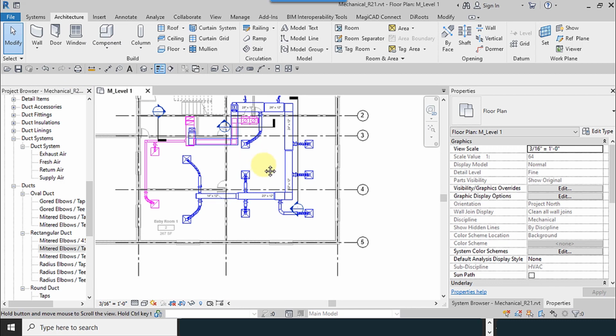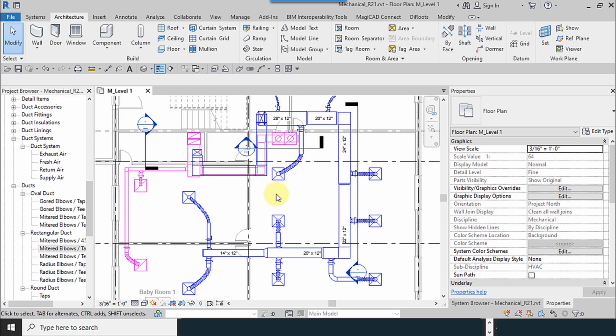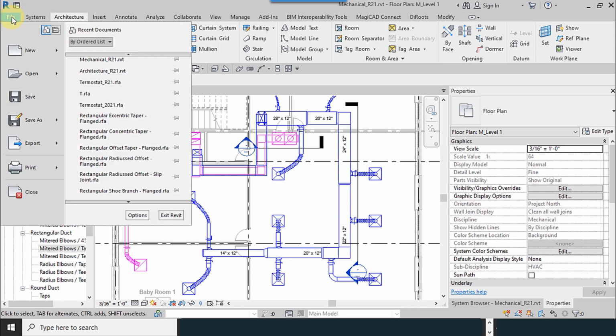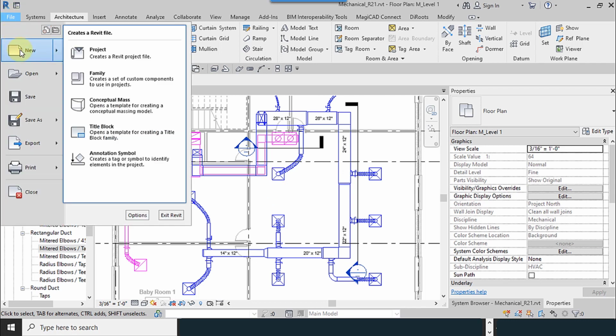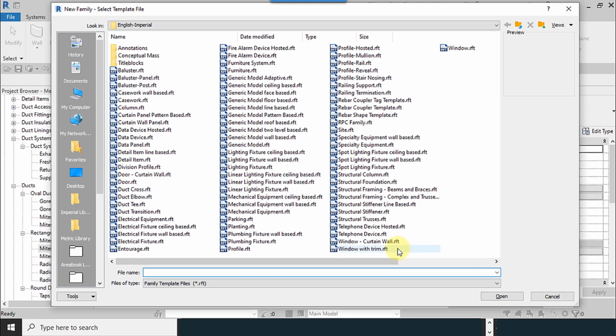If we want to model the thermostat, it belongs to mechanical equipment, so we have to select the family template before that. So I go to the File menu, New, Family, and after selecting Family, you can see all the templates belonging to the family, okay?